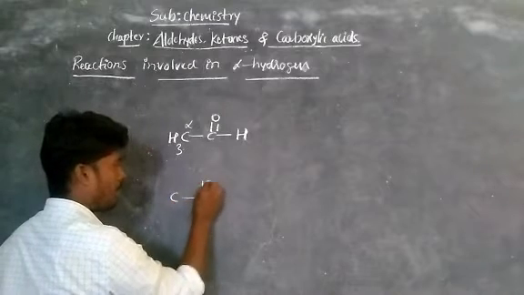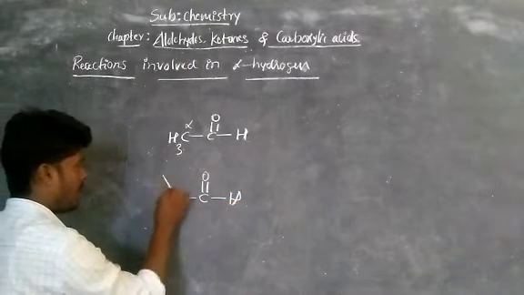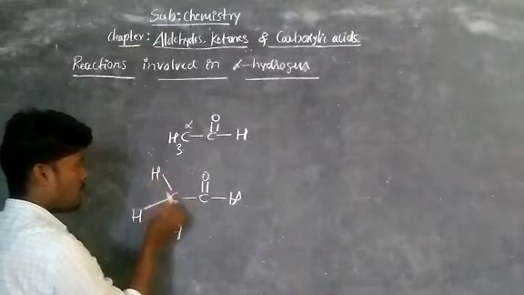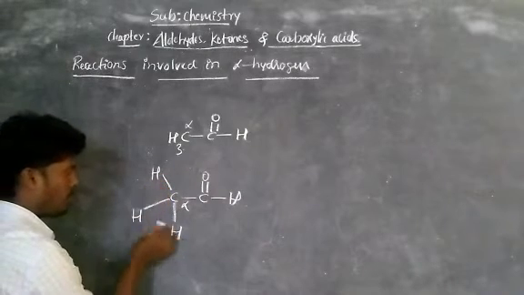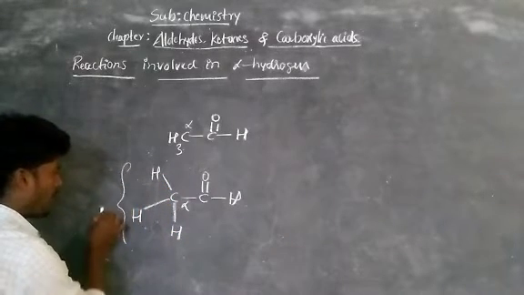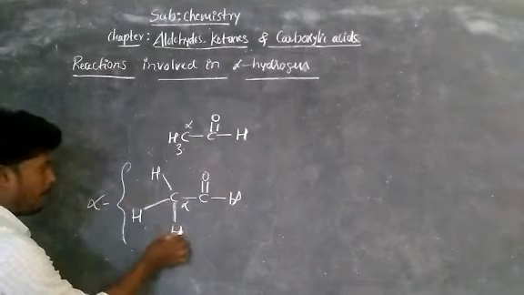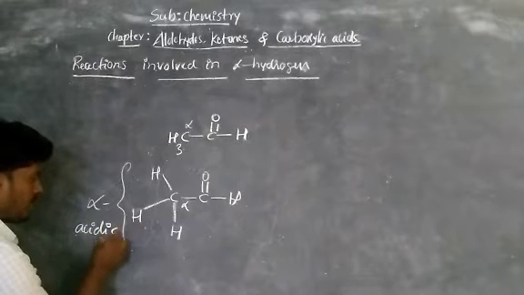C double bond O, bond H, and how many hydrogens are there? 3 hydrogens. 1, 2, 3. This is called the alpha carbon. And these 3 hydrogens we call alpha hydrogens. These 3 alpha hydrogens are acidic in nature.